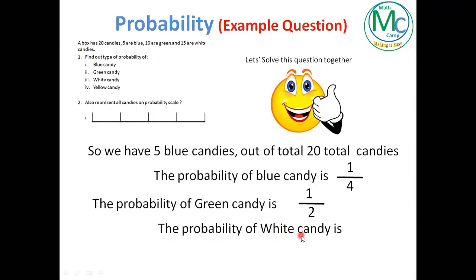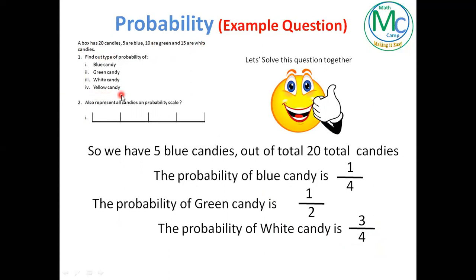Now we are going to find out the probability of white candy. How many white candies do we have? 15, and total candies are 20. So we will write the probability of white candy as 15 by 20. After simplification, 15 by 20, we will get 3 by 4.